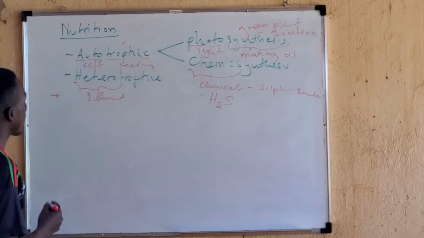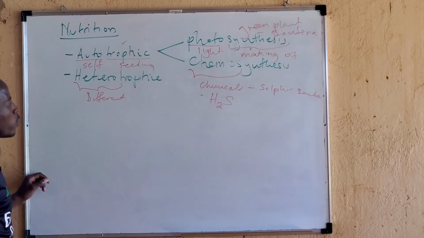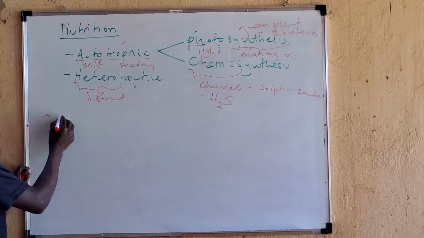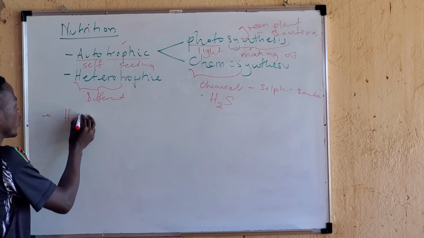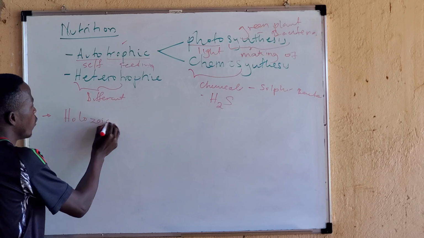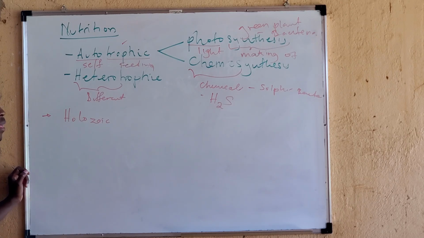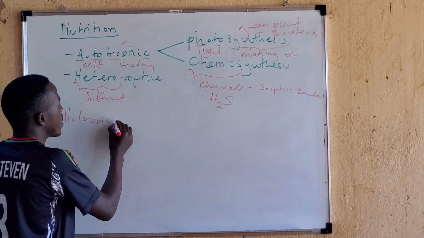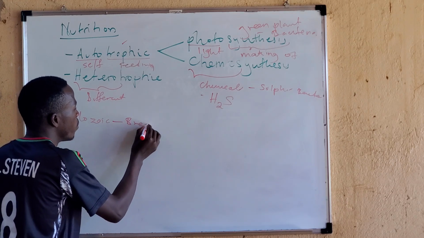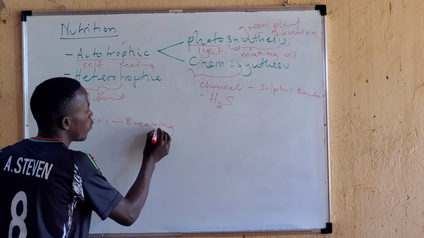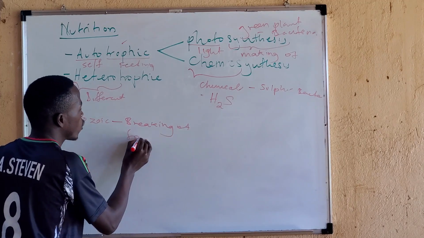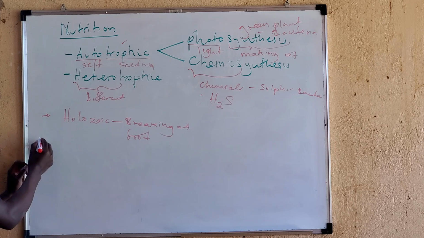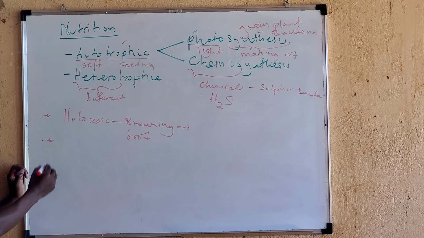Now, we have other modes under heterotrophic mode of nutrition. One is called holozoic mode of nutrition. Under holozoic mode of nutrition, we have the breaking down of food into smaller particles, which can be absorbed by the body.